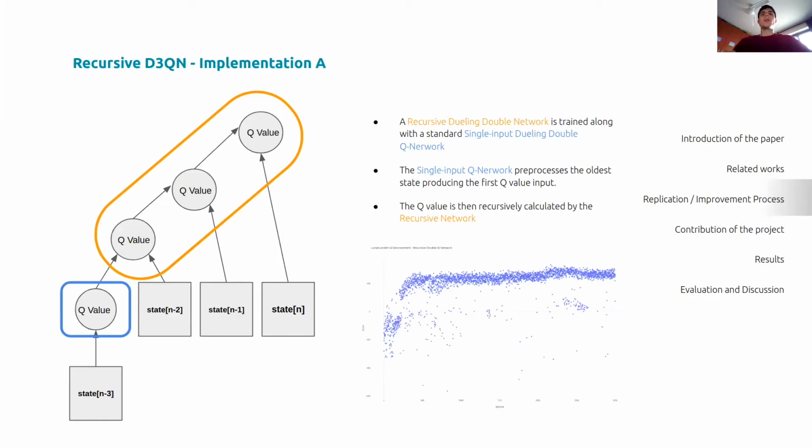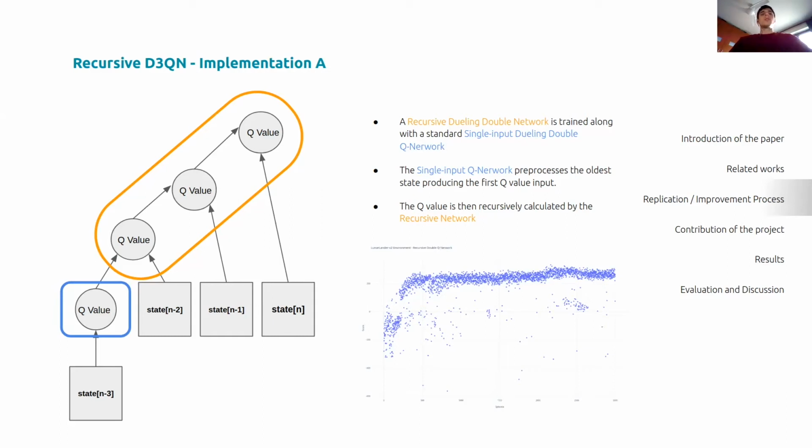Our recursive D3QN implementation was tried in two different settings. The first one is our implementation A, which sees two different networks combined together to finally compute the Q value, which is our main goal, of course.